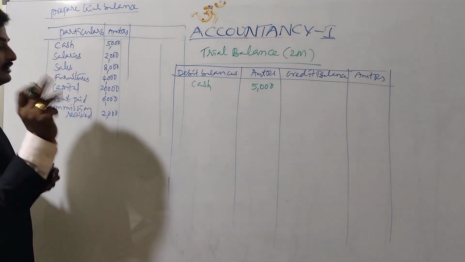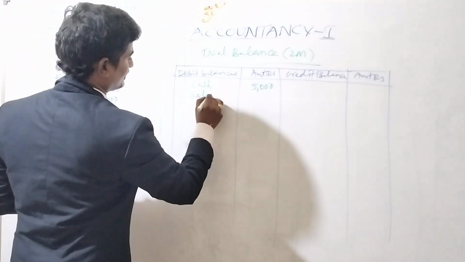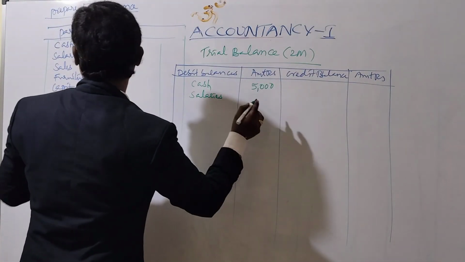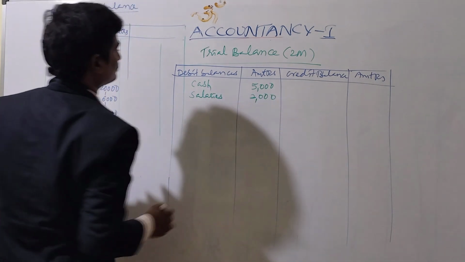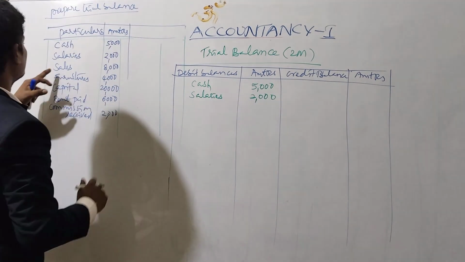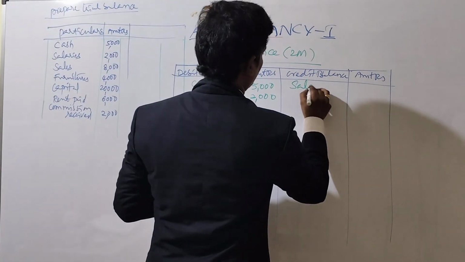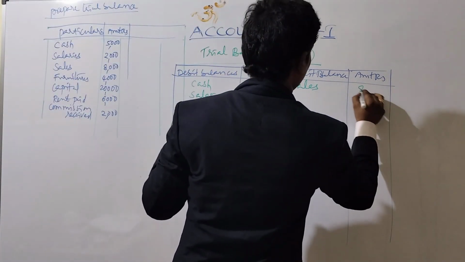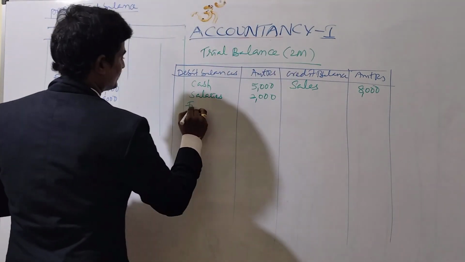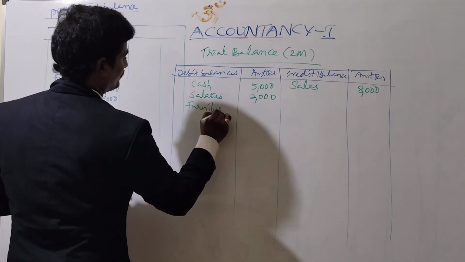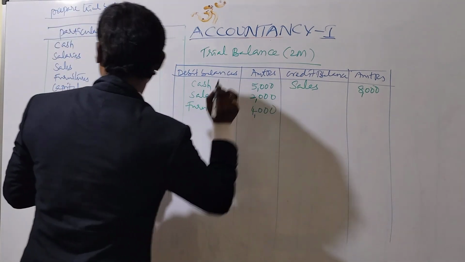Cash 5,000. Next, salaries also. Salaries is an expense, so to be debited. Next, sales. Sales is an income and to be credited. Sales 8,000. Next, furniture. Furniture is an asset to be debited, 4,000.